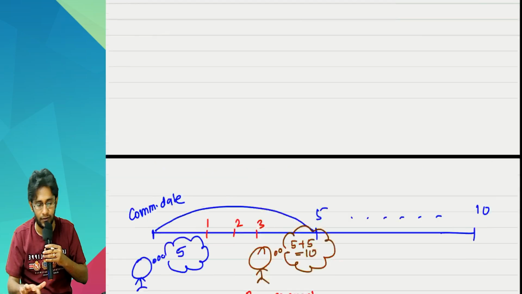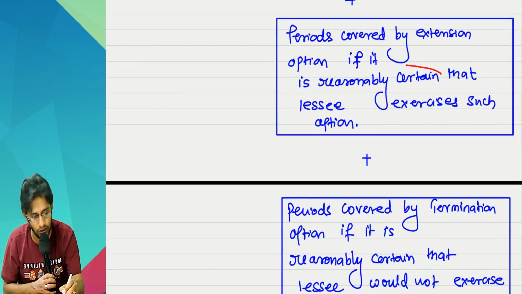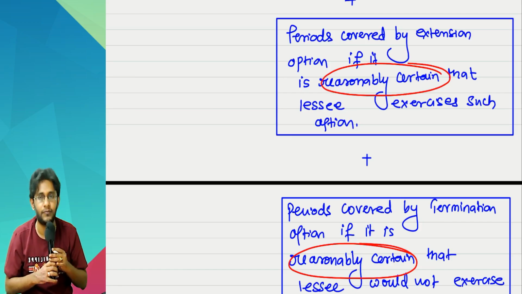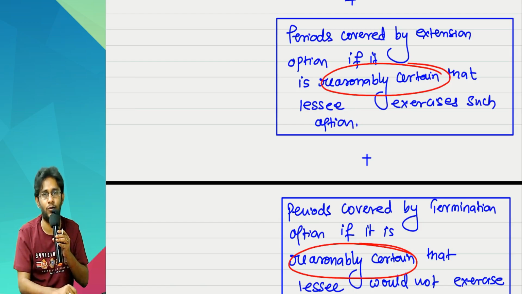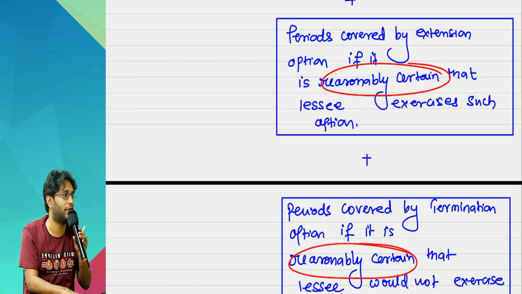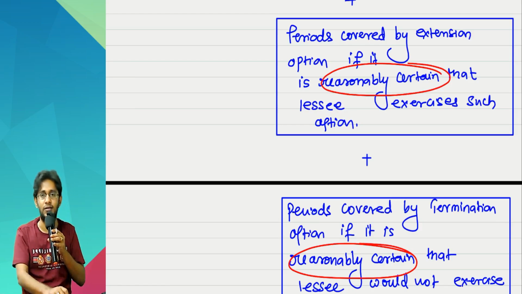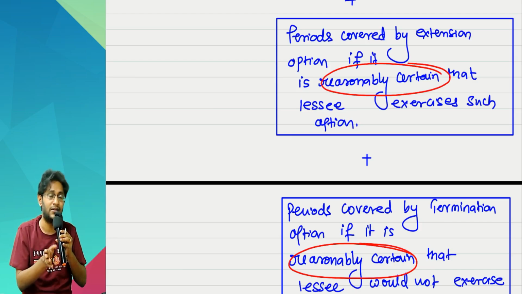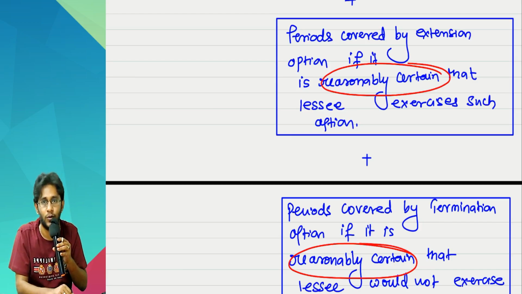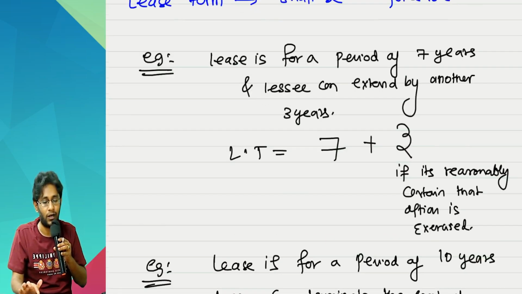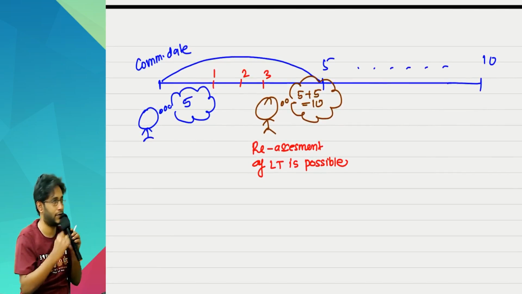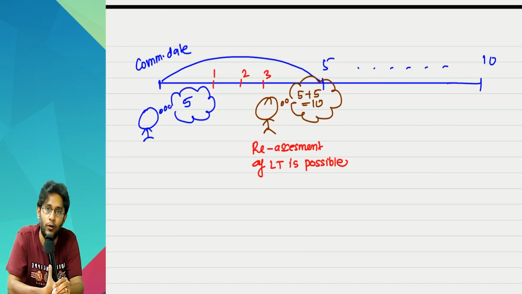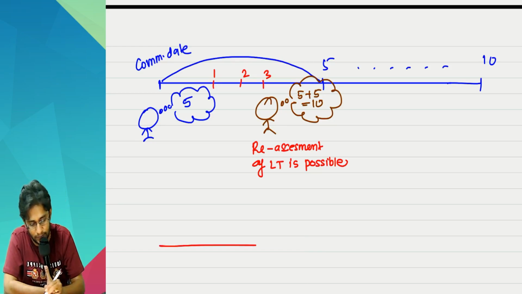Because on the first day, when you wrote this formula, you used the words reasonably certain. Reasonably certain or uncertain, leave it. But the point is, something is uncertain in that. If something is reasonably certain, there is some portion of uncertainty also. Reasonably certain that the option will be exercised, reasonably certain that the option will not be exercised. That means things eventually can go in the opposite way also. When things go in the opposite way, whatever lease term you estimated on the first day may have to be changed. This is one case. So your business is doing well, you want to stay there only. Next, look at another case.